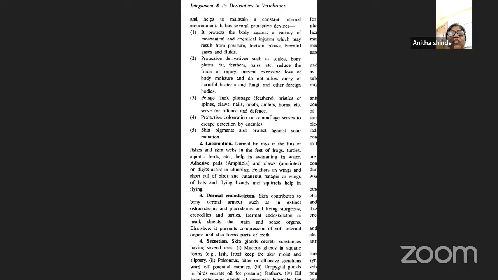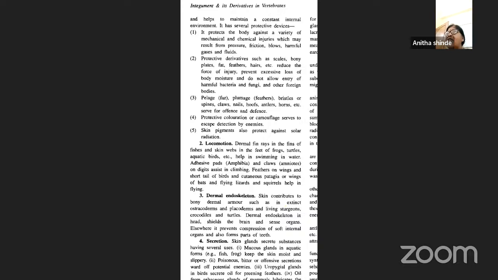Next, you all know the external covering is also colored in some of the animals. So the protective coloration or camouflage present on the integument or the skin serves to escape detection by the enemies. So this also helps in one way. Then lastly, skin pigments are also present, which protect against solar radiation.